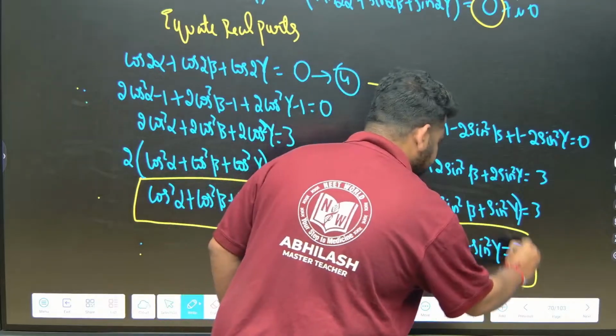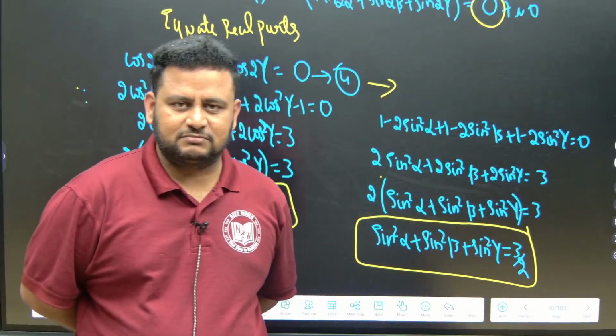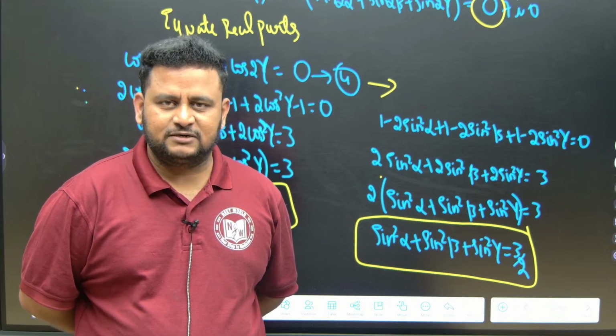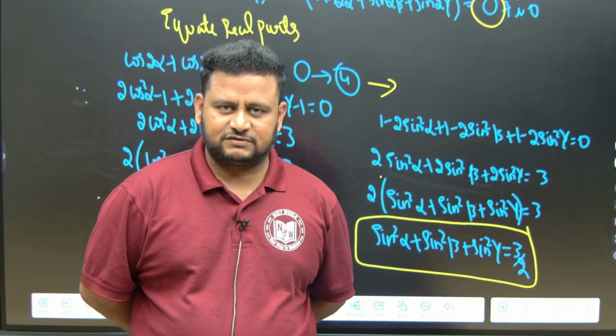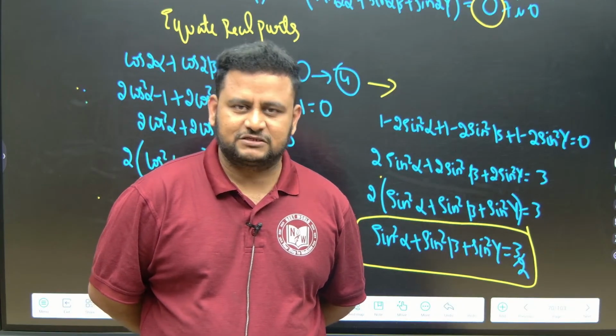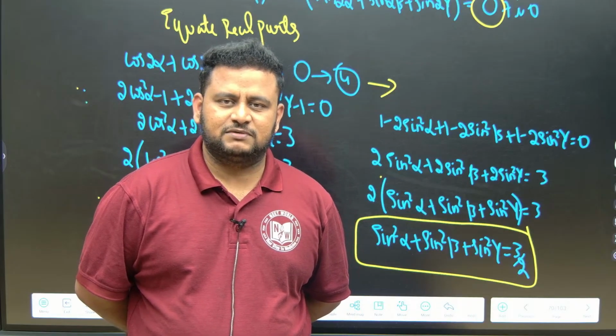Very simple. Okay, first you take x is equal to cos theta plus i sin theta in terms of alpha, beta, gamma. Then you take 1 by x, 1 by y, 1 by z. Add all the things, that is x plus y plus z. We will get x plus y plus z is equal to 0, and 1 by x plus 1 by y plus 1 by z is equal to 0. Then you will get xy plus yz plus zx is equal to 0.